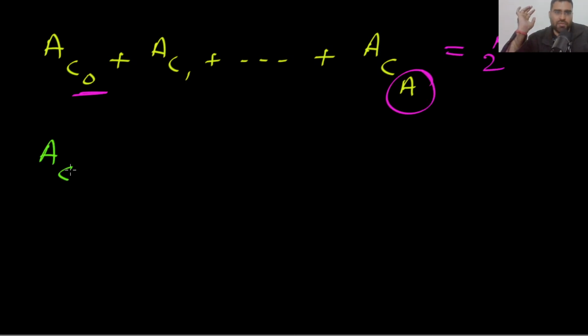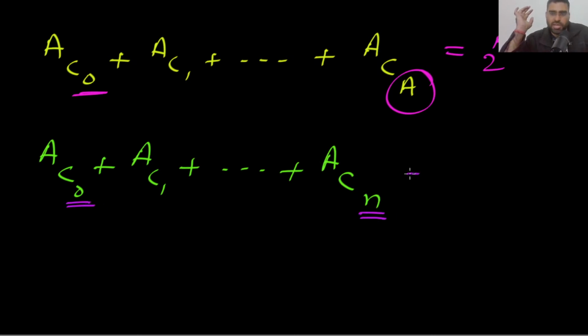But we are going from AC0, we are going till n only. Okay, we are only going till n. So that is like a summation. A is fixed. A is fixed. This K is going from 0 to n.